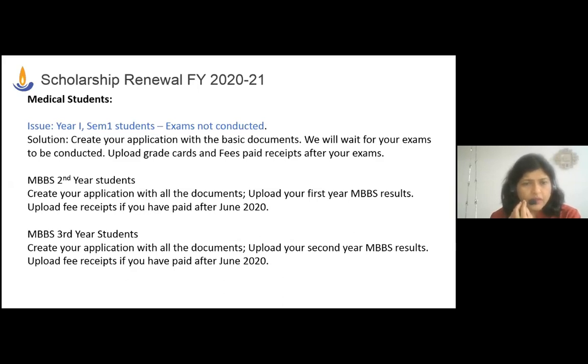For second year MBBS students, we understand that you have 3 semesters and you're in the middle of the year. So your first year results will work for us. Please upload those results. And even fee receipts, if you have anything which you have paid after June 2020, it is fine. If you have not paid anything, and if the whole term fees has been paid last year itself, no issues with that. We will consider the first year receipt, so you can upload that. This is a special case only for MBBS second year students.